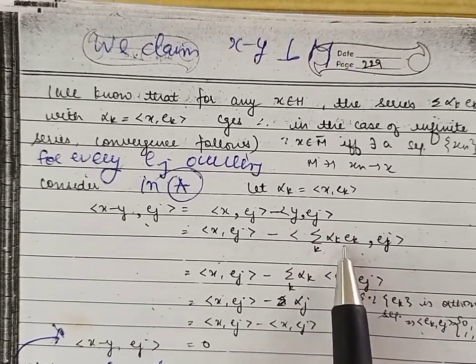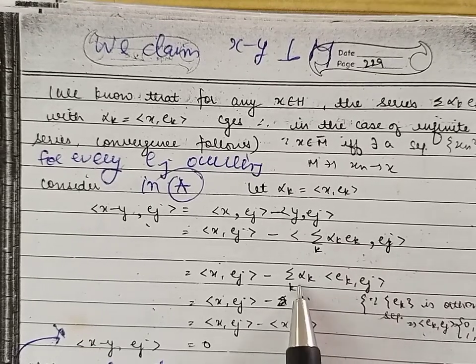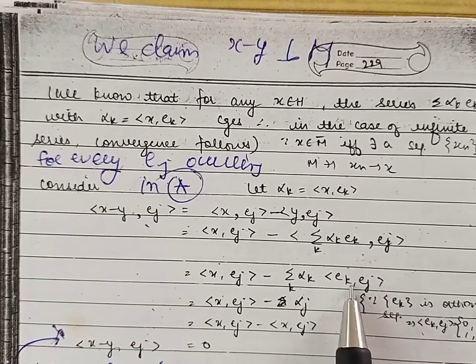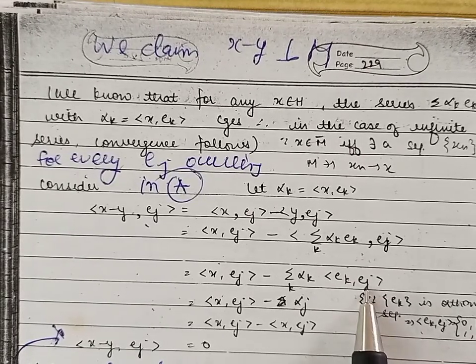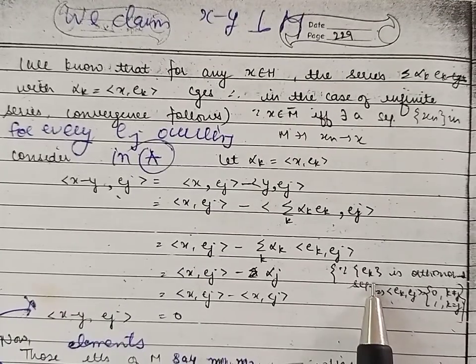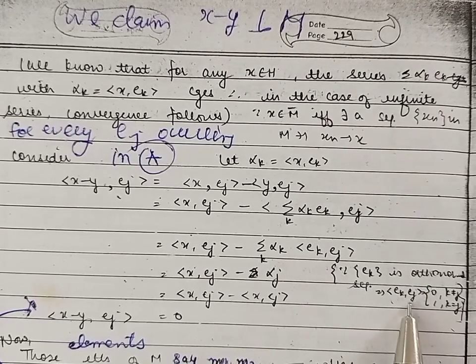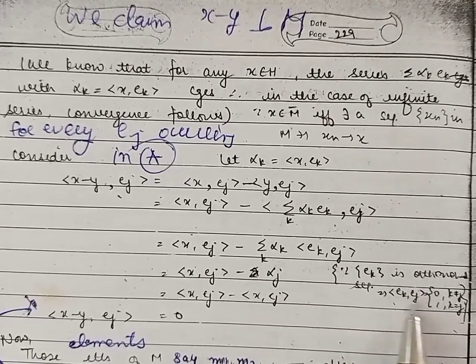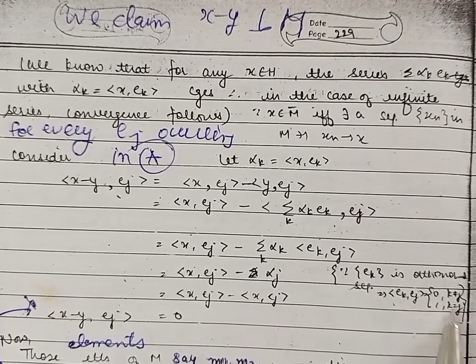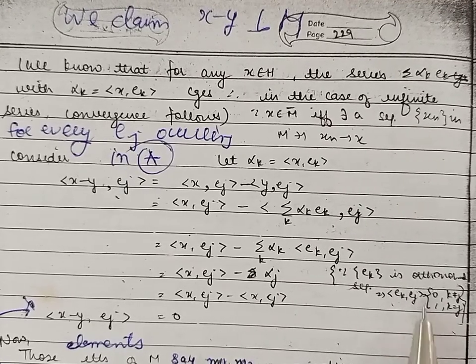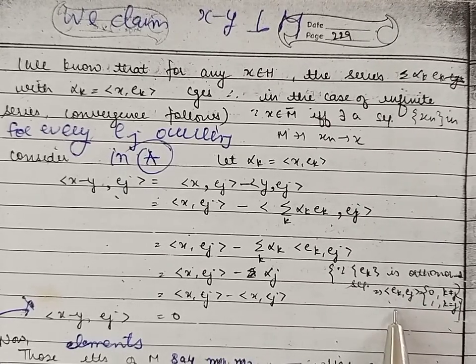Now by using the property of inner product, these scalars can be taken outside from the first argument. Inside we have inner product of ek with ej. Now the sequence ek is an orthonormal sequence. So by definition, if the two suffixes are different, then the inner product of the distinct elements will be 0. And if the two suffixes are same, that will become inner product of ej with ej. That will be 1 because the sequence is orthonormal. Therefore, the norm of every element will be 1.